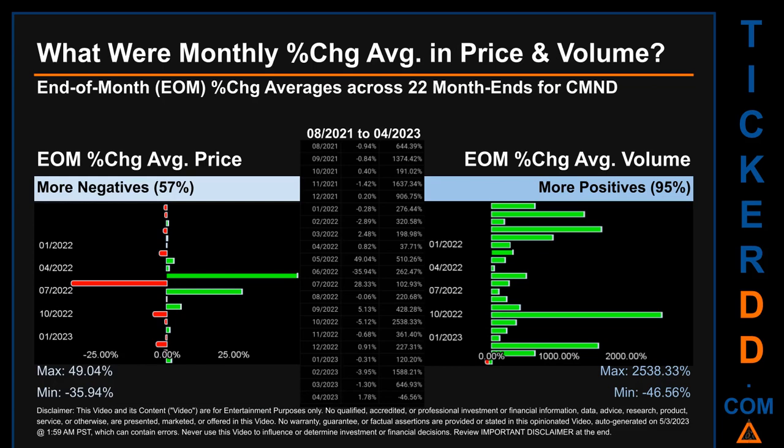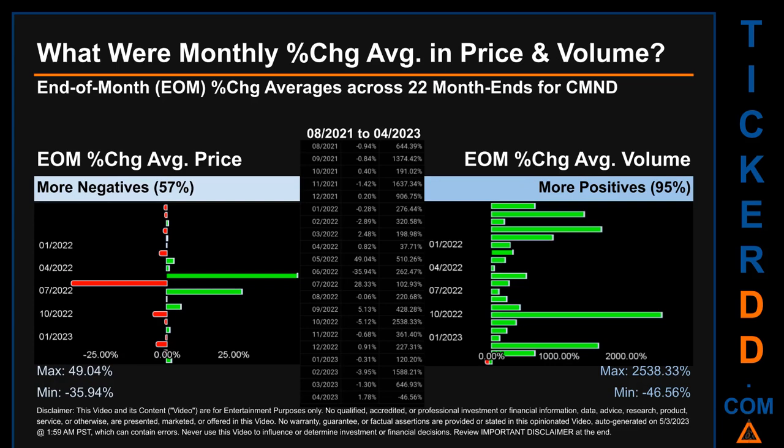What were end-of-month percentage change averages in price and volume for CMND? The monthly average of percentage change in price and in volume were calculated for each of the 22 month ends. That calculation took daily percentage changes and averaged them for each given month. If a month end came out negative, then it means that the month summarily saw a negative change.